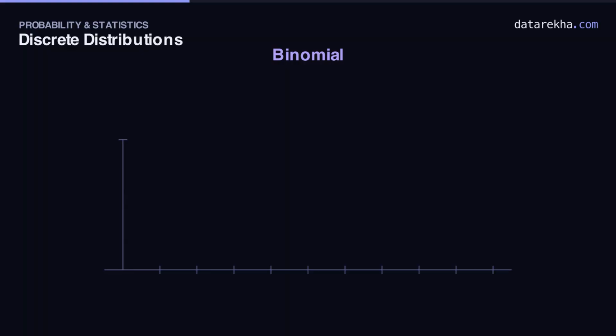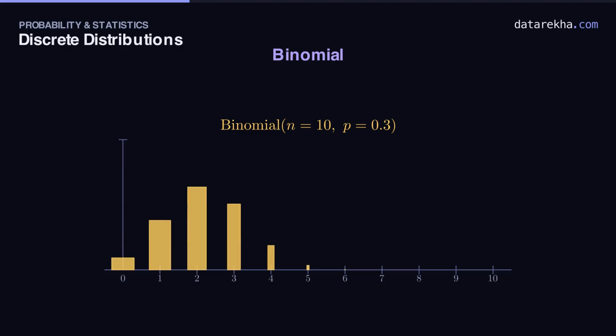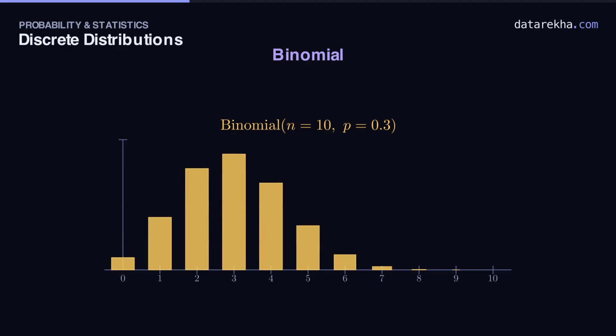Let's see the shape. Here is binomial with n equal to 10 and P equal to 0.3. Each bar the probability of that many successes. Look where it piles up. The tallest bar sits at 3, exactly n times P, the mean. Chances rise to that peak, then tail away. That mound around the average is the binomial signature.